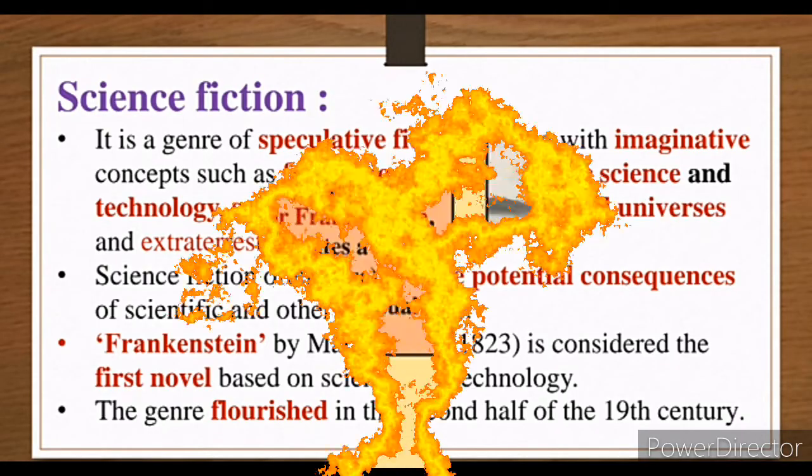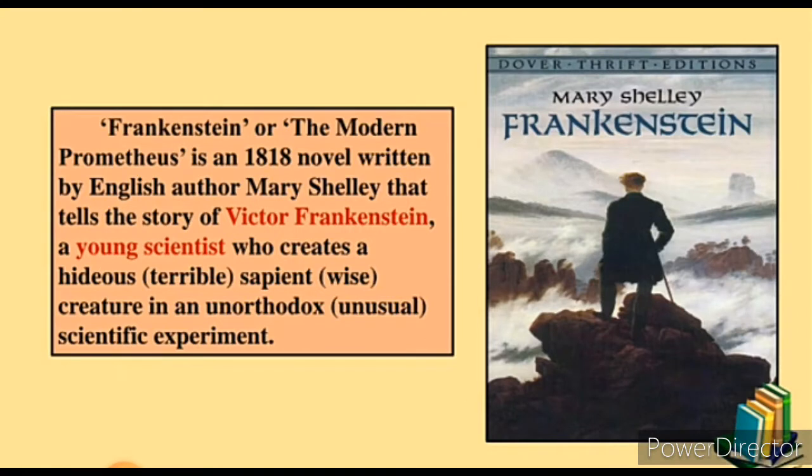Next, the famous book which became very popular in that era is Frankenstein by Mary Shelley. Mary Shelley had written one book, that name is Frankenstein. On that, several movies were made in India also. That type of story we see in Ra.One. Okay, it is considered the first novel to be written about science and technology, robots.